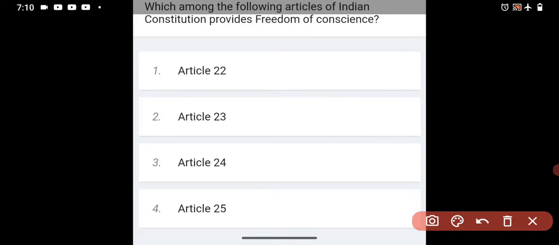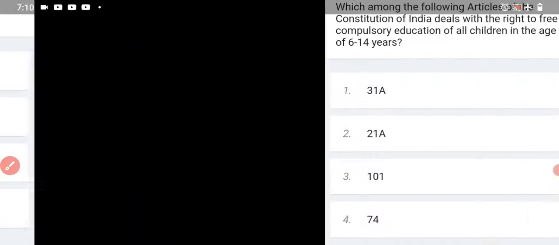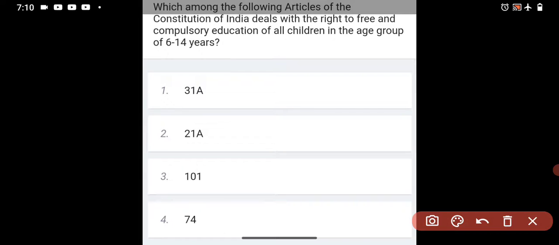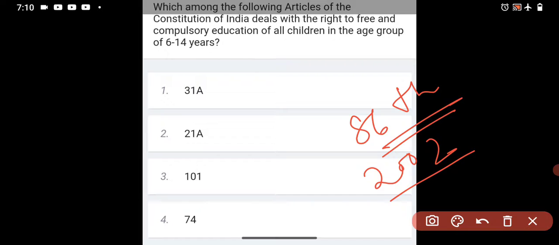Okay, coming to the next question. Which among the following articles of the Constitution of India deals with the right to free and compulsory education of all children in the age group of 6 to 14 years? Six to 14 years, we all know about the 86th Amendment. The 86th Amendment, 2002, means 21A is your answer.